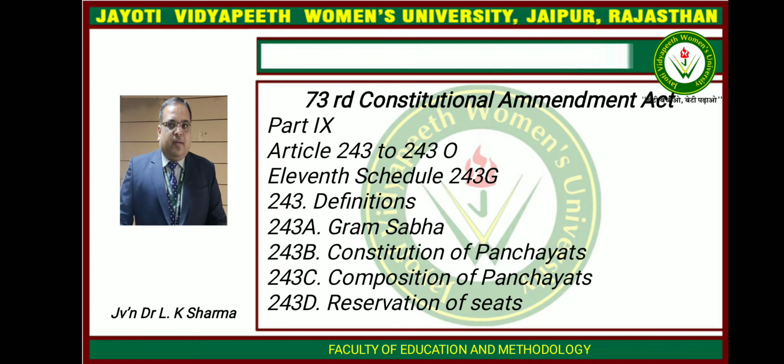Article 243 deals with definitions. In this part, unless the context otherwise requires: A, district means a district in a state. B, Gram Sabha means a body consisting of persons registered in the electoral rolls relating to a village comprised within the area of a Panchayat at village level. C, intermediate level means a level between the village and the district level, specified by the Governor of a state by public notification to be the intermediate level for the purpose of this part. D, Panchayat means an institution, by whatever name called, of self-government constituted under Article 243B for the rural areas.